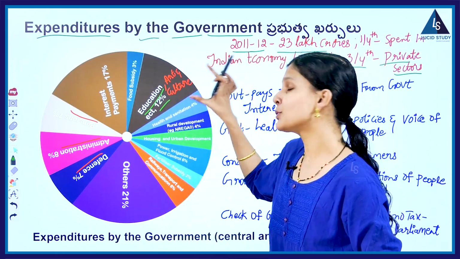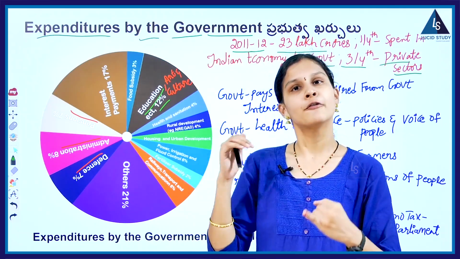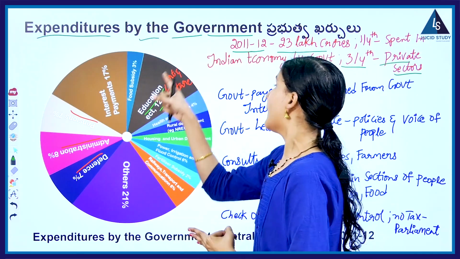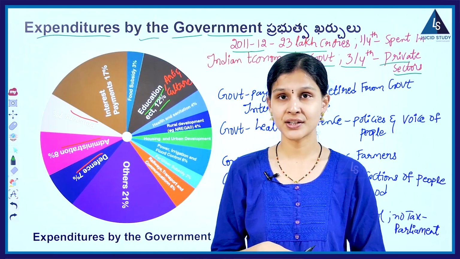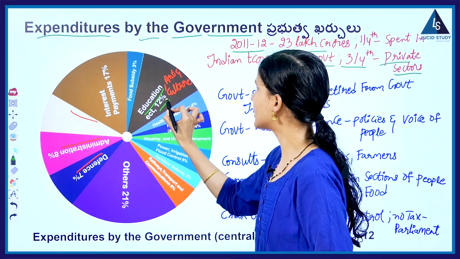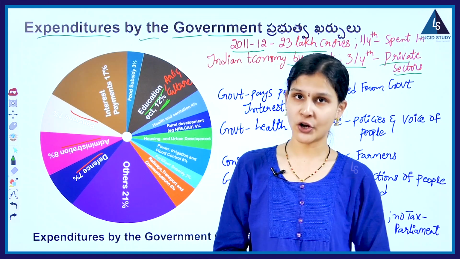So for what all will government utilize this 12%? For infrastructure, for buildings, and for the salaries, to give wages to the people who work in these educational institutions. So for all these different kinds of purposes, this percentage of expenditure will be used by the government.